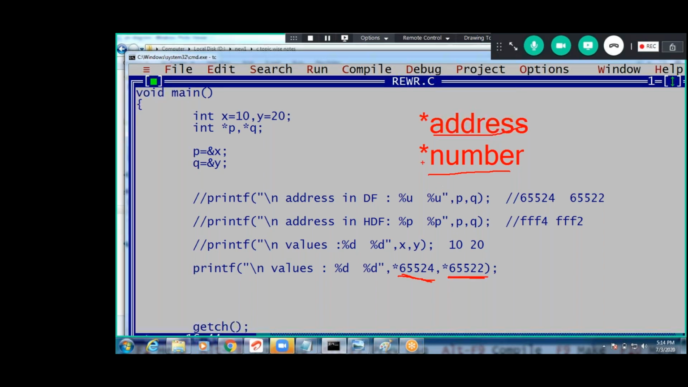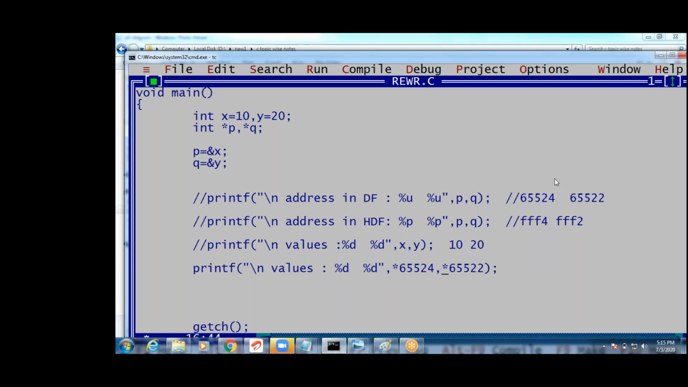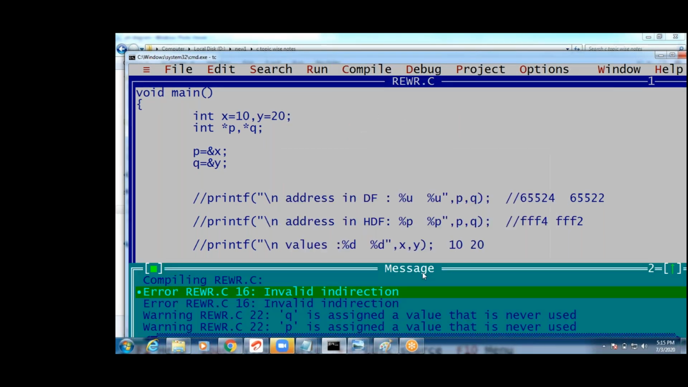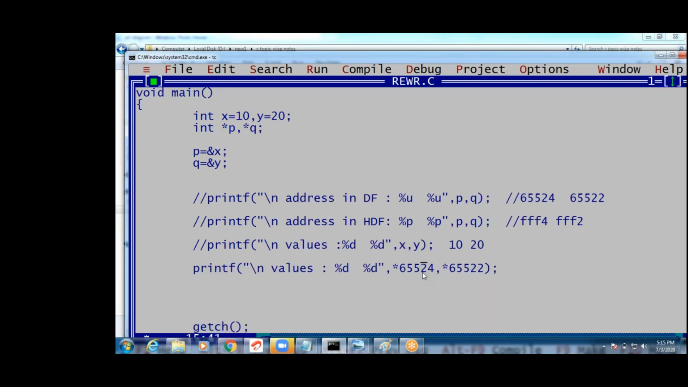It's a number, right? It is considered as a number. This is also a number. Address plus number, star number, it considers. Clear, guys? That's why it is giving an error: invalid indirection. Okay, so what to do, guys? We need to typecast them.